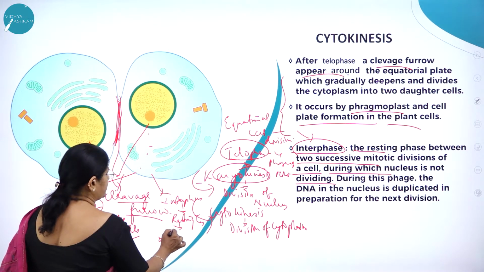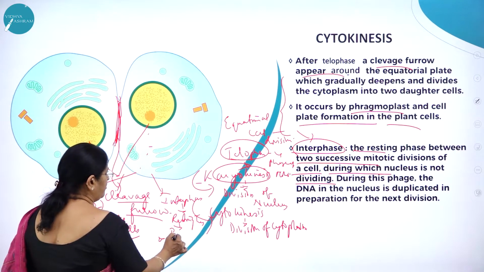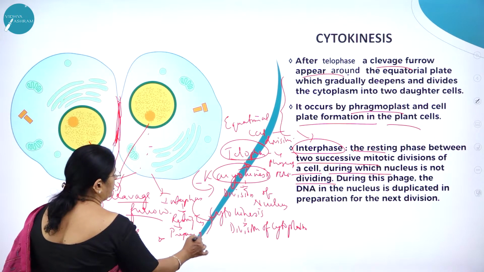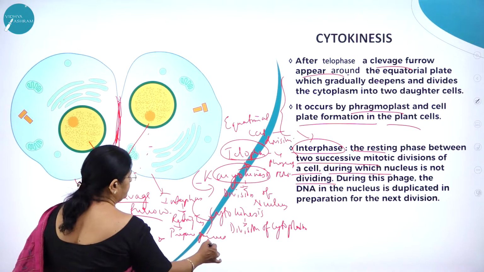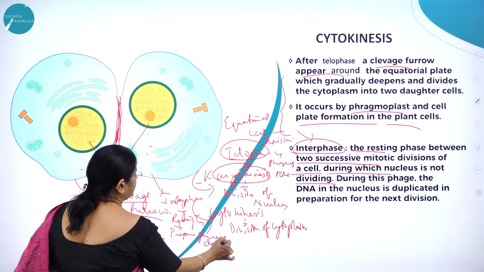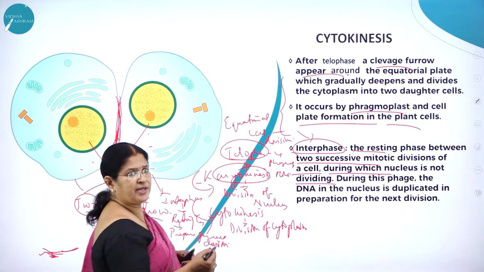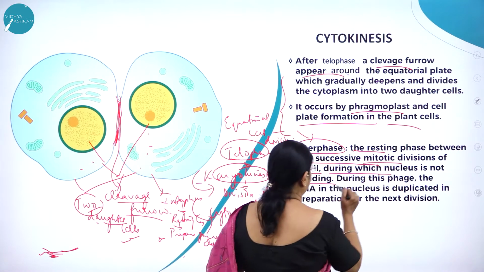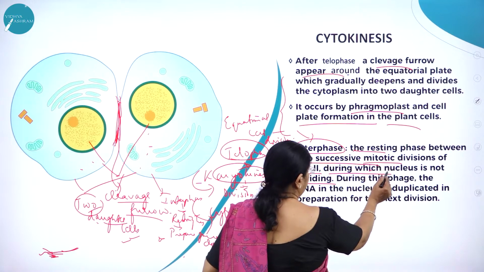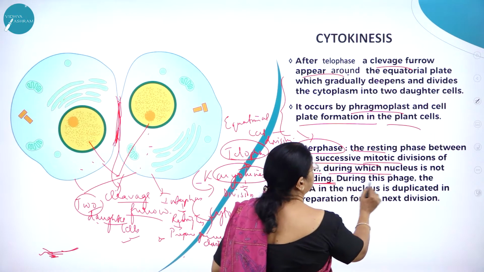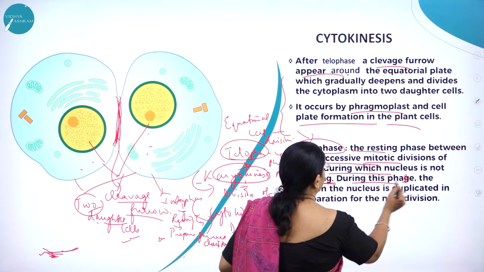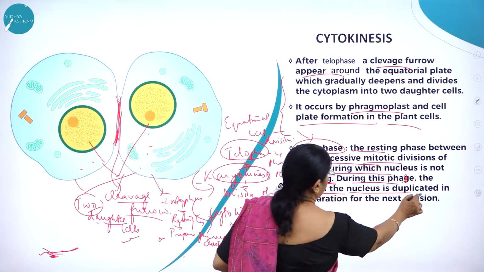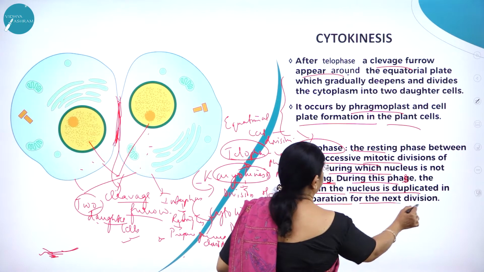So this is called the resting phase, where it is going to prepare for the cell division further. Next follows interphase, the resting phase between two successive mitotic divisions of a cell, during which the nucleus is not dividing. During this phase, the DNA in the nucleus is duplicated in preparation for the next division.